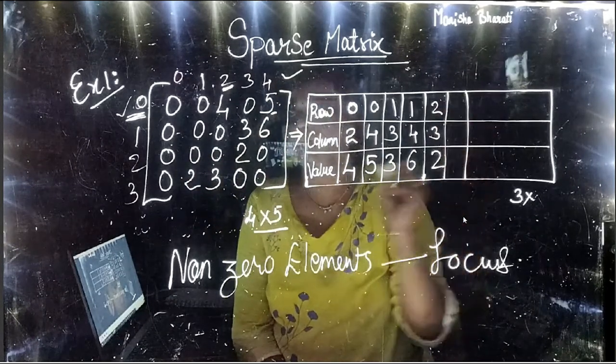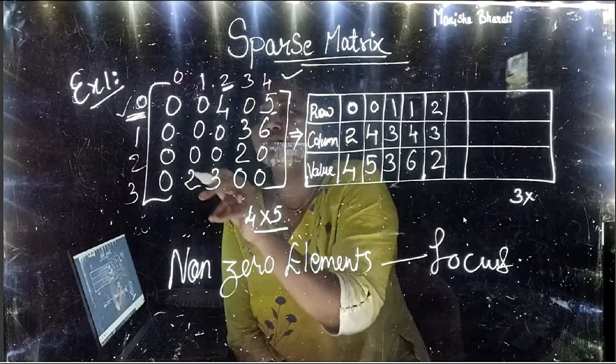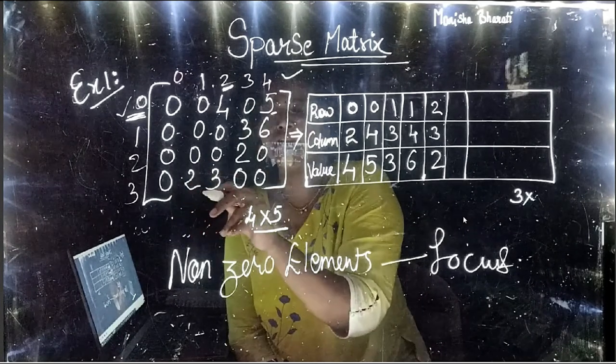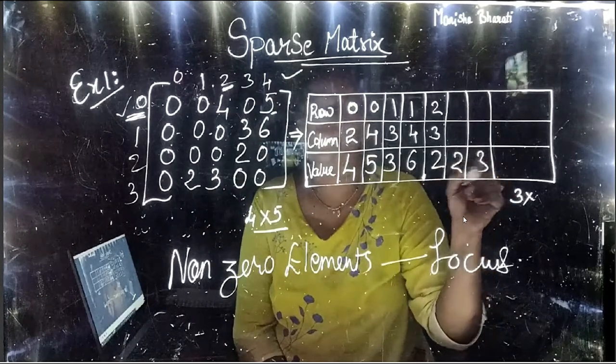So for the next row, that is the third row with the third index, there are 2 non-zero elements. First is 2 and next is 3, right?